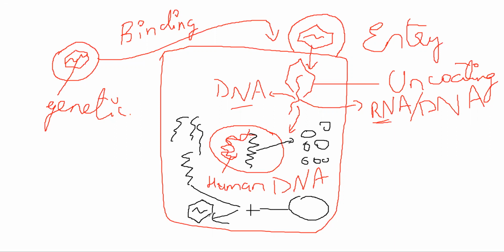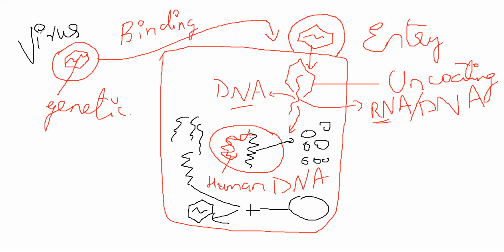Okay, I'll explain once again. Listen carefully. Whenever a virus, this is a virus, let's suppose this is a virus which is entering a patient through some mode of transmission. It will bind to the susceptible cell, enter into the cell, and it will uncoat, meaning the genetic material of that virus will come out. If it is RNA, it will get converted into DNA. If it is directly DNA, it will get integrated into the human's DNA.